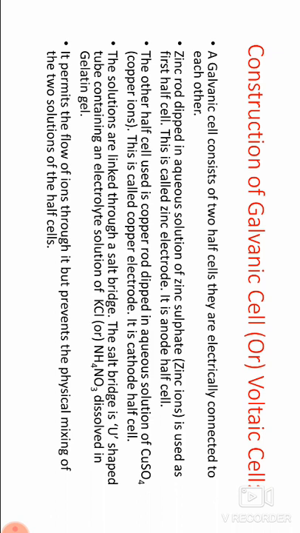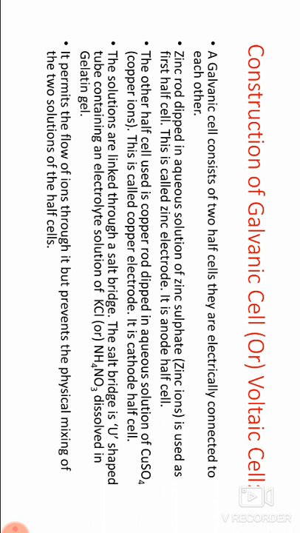The other half cell used is a copper rod dipped in an aqueous solution of copper sulfate, containing copper ions. This is called copper electrode. It is the cathode half cell. The solutions are linked through a salt bridge.